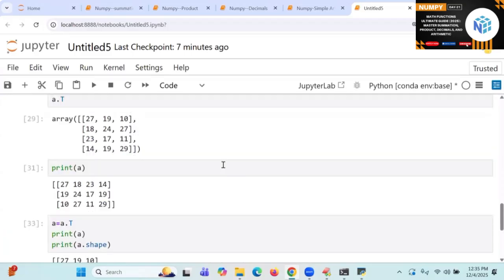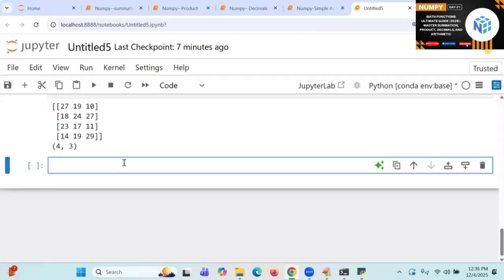Come on. One is np dot numpy dot transpose of ndarray, or ndarray object dot T. T stands for transpose. Simple, easy. Can you convert row into column? How? By using transpose. Can you convert column into row? By using transpose. That's all. These questions will be coming.